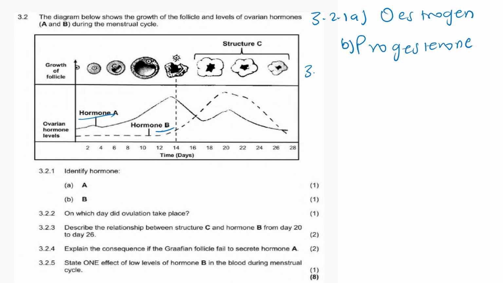3.2.2, they're saying, on which day did ovulation take place? It took place on the 14th day. Very good. Now 3.2.3, describe the relationship between structure C and hormone B from 20 to 26 days.